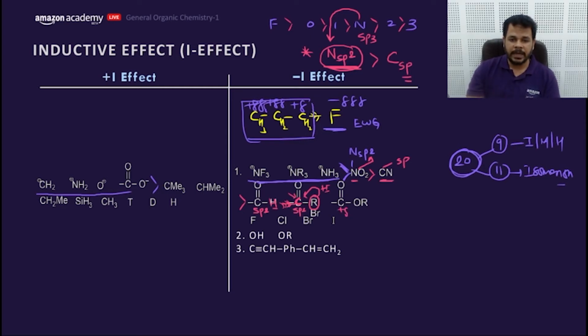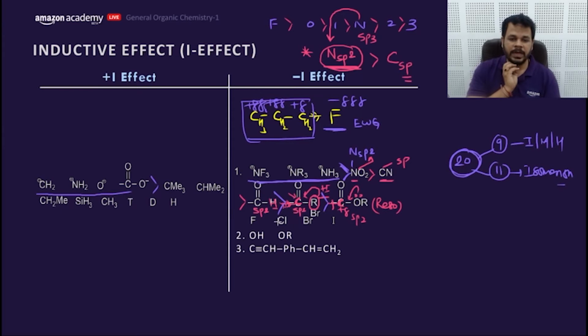This is also sp2, but this oxygen is supplying electrons and decreasing the positive charge by resonance. The electrons coming through resonance are more compared to the plus I. That means it has more neutralization of its positive charge, so it withdraws from the outside source less compared to the RCOR. Getting my point? So we can draw this order further like this.